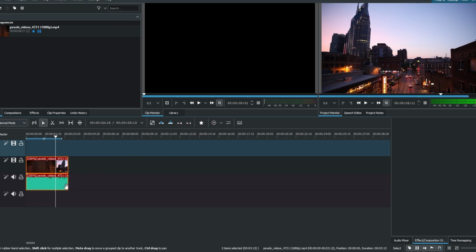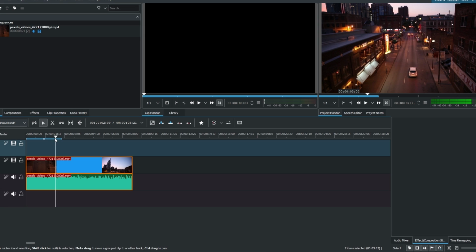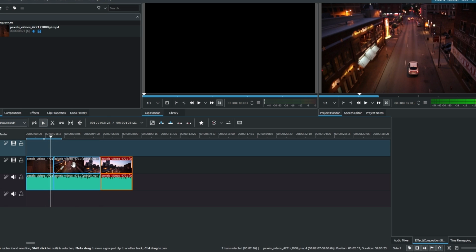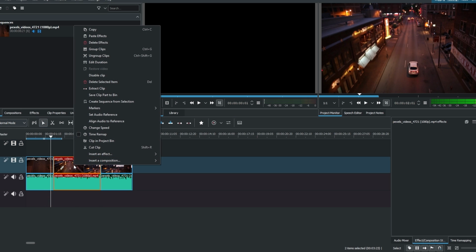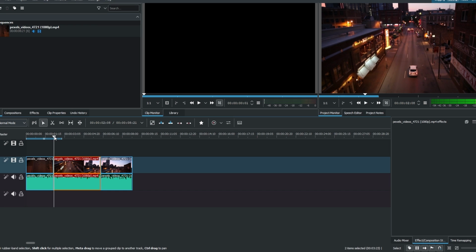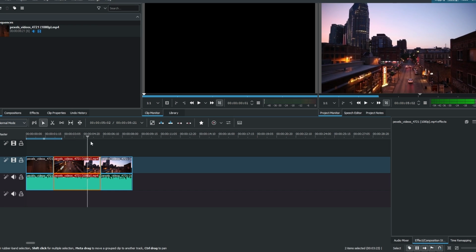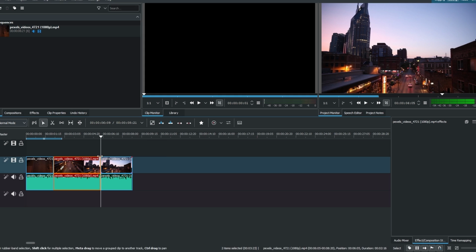To speed up part of your clip, use the Razor tool to make a cut at the points where you want to speed up and return to normal speed. Move the playhead to the starting point of the speed up section and make a cut. Move the playhead to where you want the clip to return to normal speed and make another cut.